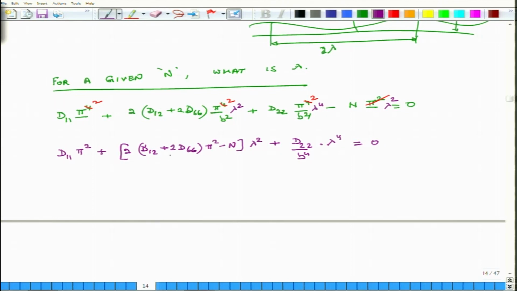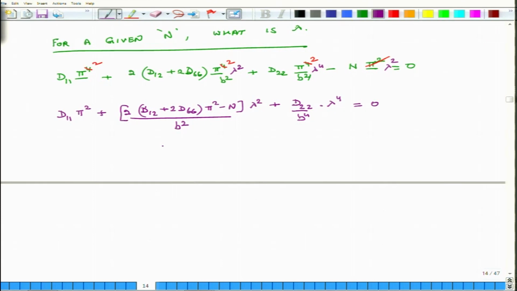There is a b square here also. So, this is again a quadratic equation in what? It is in lambda square. So, from that we can compute the value of lambda square.